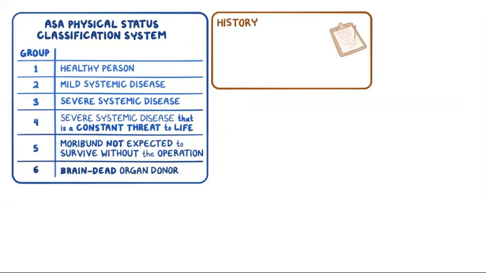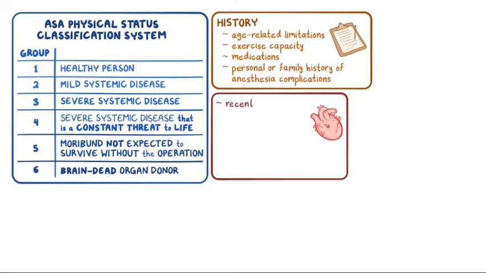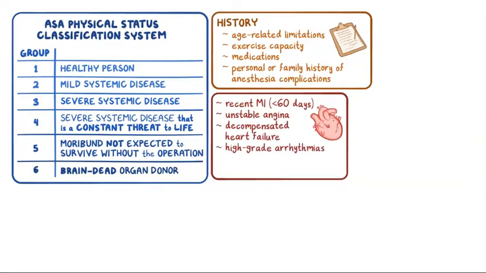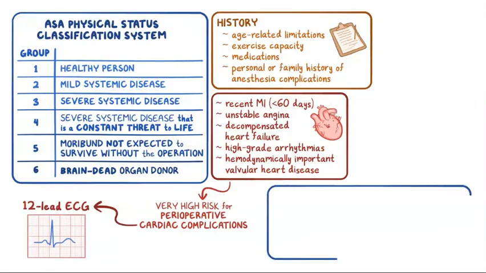The history should be done to assess age-related limitations, exercise capacity, medications, and any personal or family history of anesthesia complications. Individuals with recent myocardial infarction, so within the previous 60 days, or unstable angina, decompensated heart failure, high-grade arrhythmias, or hemodynamically important valvular heart disease are at a very high risk for perioperative cardiac complications. These individuals should have a resting 12-lead ECG.